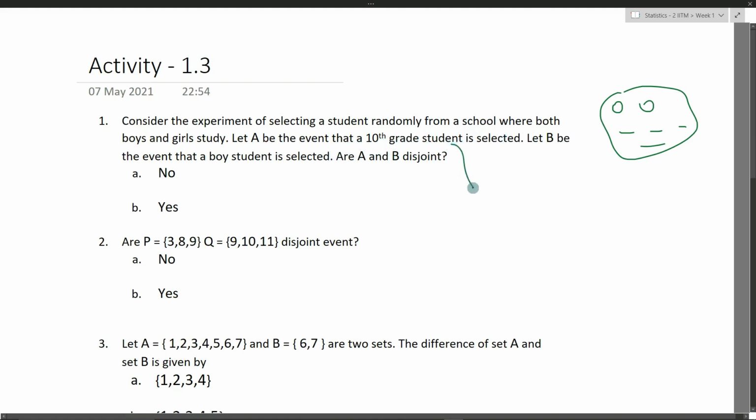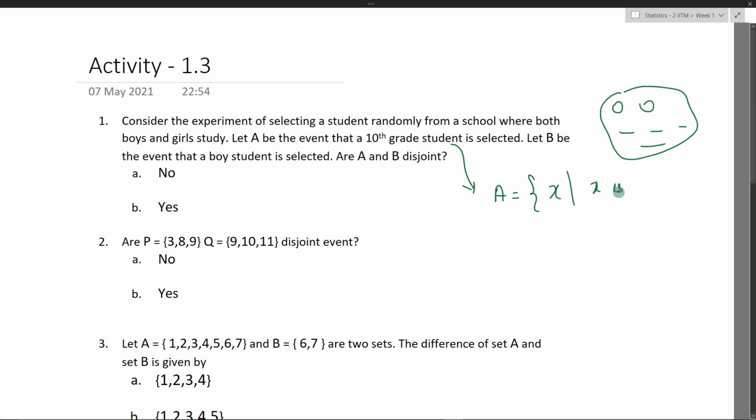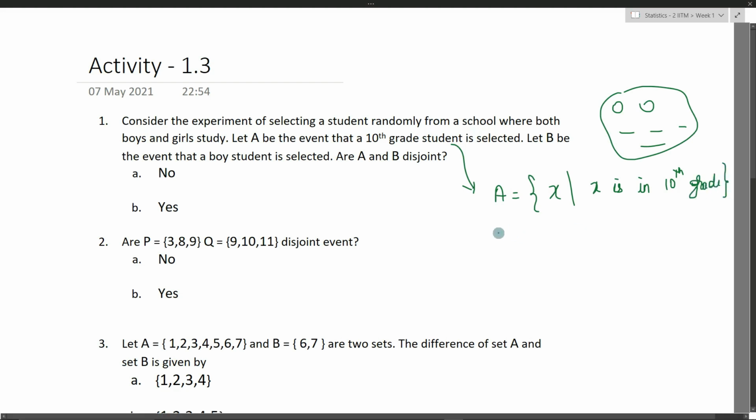So set A is X such that X is in 10th grade. You can write like this. Okay, so what is set B? Set B is the event that a boy student is selected. Let's say Y such that Y is a boy.